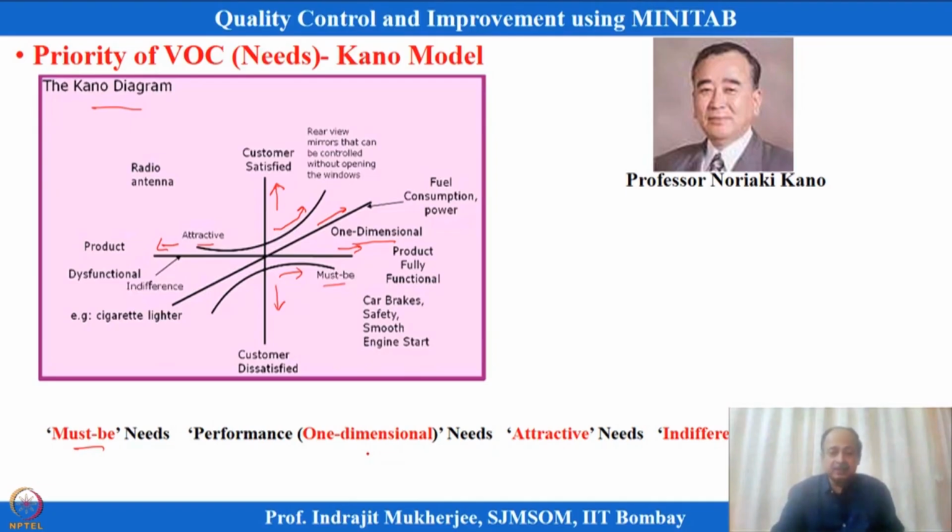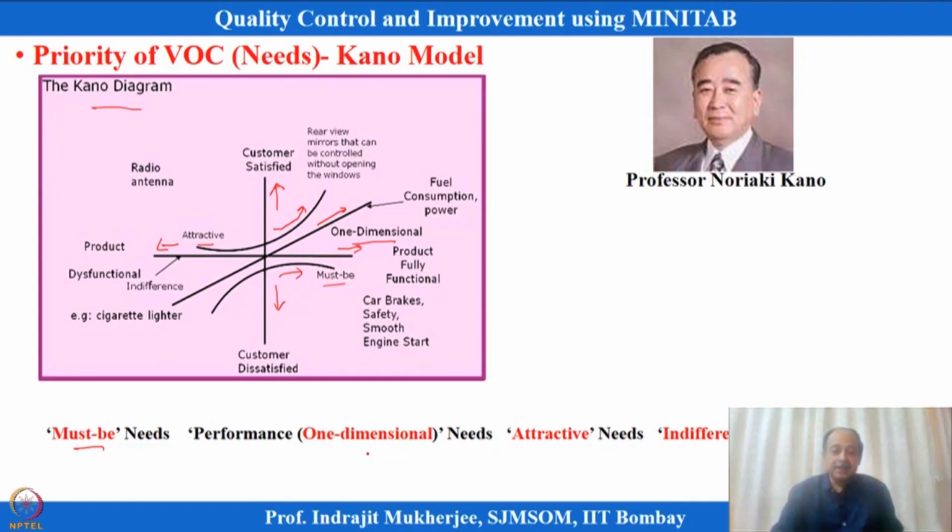And then there is the one-dimensional type of need, that means the more you provide, the more I am satisfied. Okay. For the must-be category, what we can think of is safety of the car, brakes, engine starting, smooth engine start, if we are talking about car design. These are the priorities of the customer. If safety is not there, I will not buy the car. So, this is the must-be category. If it is not there, I will be completely dissatisfied.